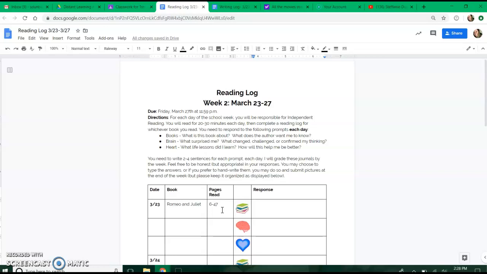With that said, I'm going to post in a little bit some ways for you to access online books for those of us that might not have a hard copy of a book. Guys, magazines are fine. Reading online is fine. Reading children's books to your little brothers and sisters is fine. It doesn't matter. I just want you reading. Okay? So that's how you do that.